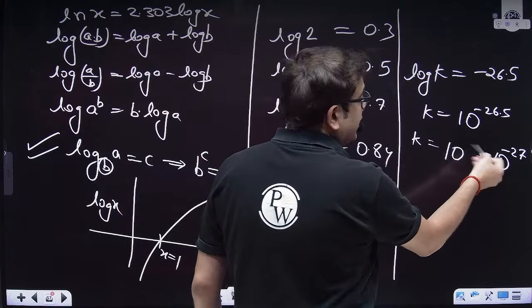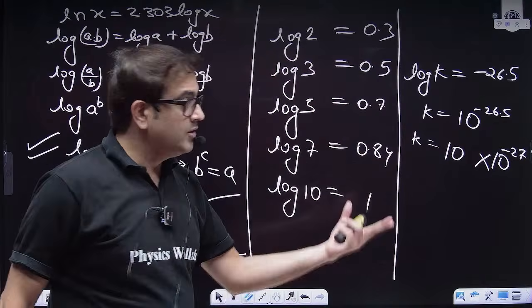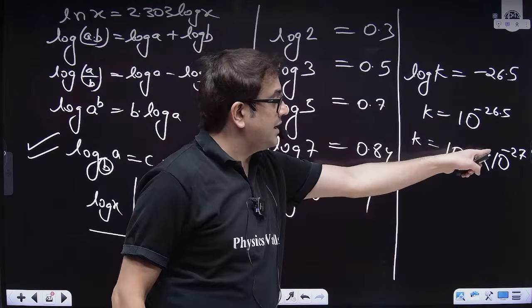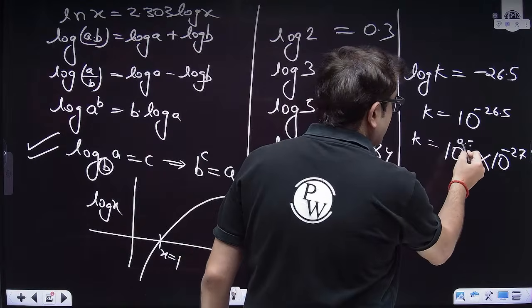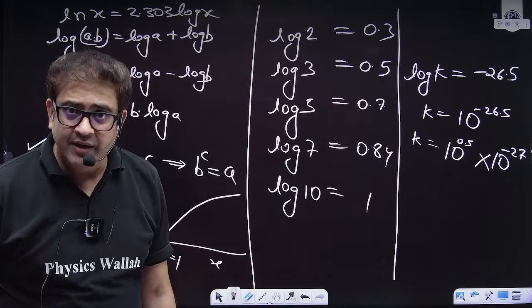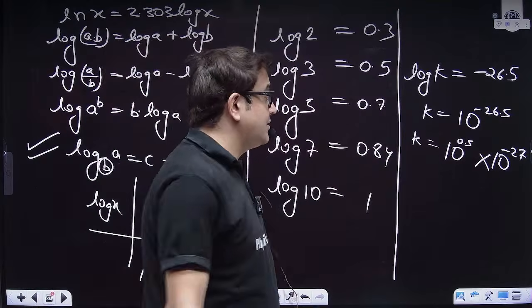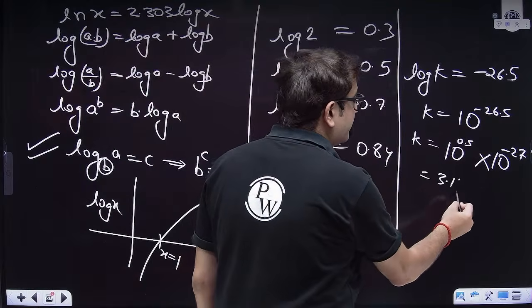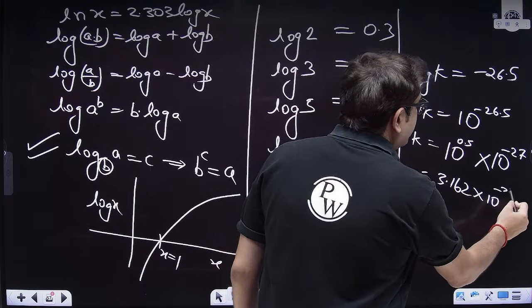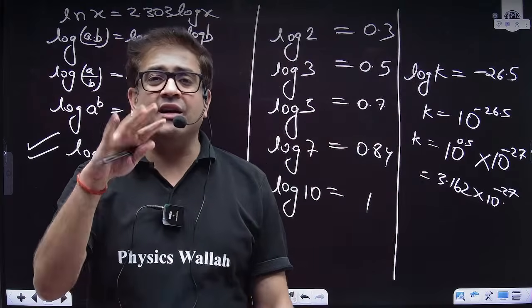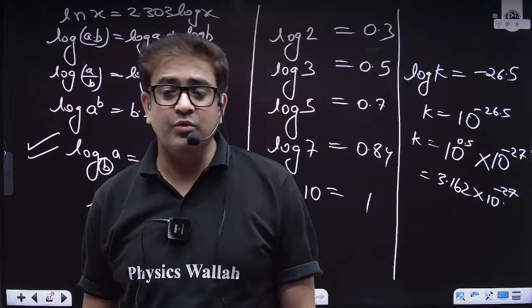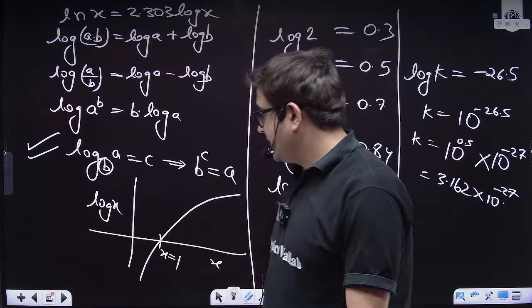And what, sir? It will be somewhere around 0 to 1. So minus 27, that means I have to add 0.5. So 10 to the power 0 is 1, 10 to the power 1 is 10, and 10 to the power 0.5 is 3.162. At least learn the square root of 10, this is 3.162. So this is how you can approximately get the ABCD options. So this is how you can use log. Okay. Chalo.